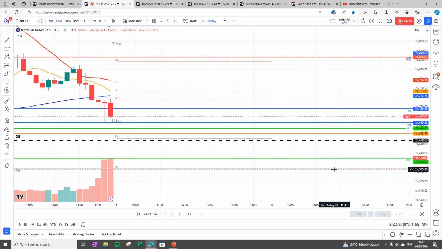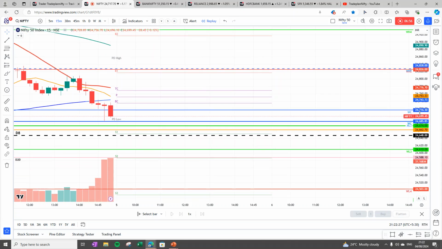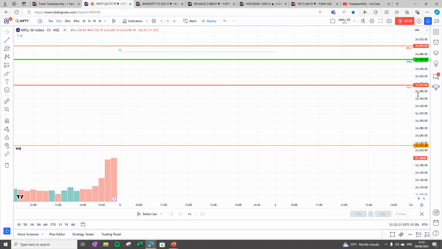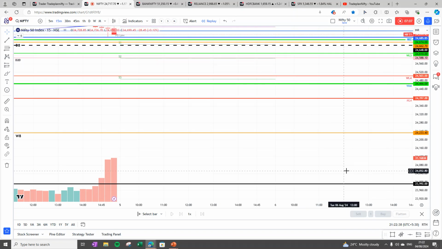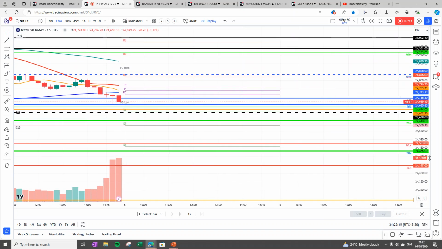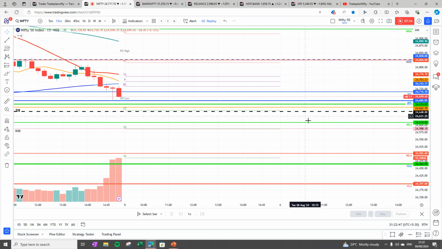So starting from 24,580 to 24,685 is a very strong support for the market. If the market breaks 24,580, then the next support will come at 24,500, 24,397, 24,233, and a very strong support at 23,992. So you can consider around 24,000. But I consider this 24,600 as a very good support. So I'm hoping that this market shouldn't break this.